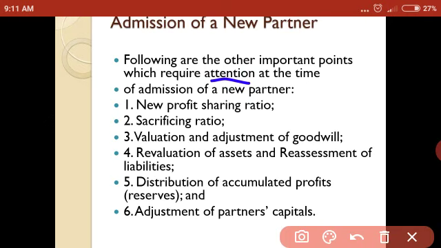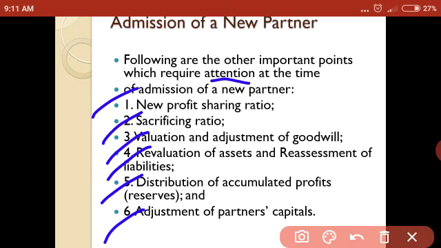First, new profit sharing ratio, sacrifice ratio, valuation of goodwill, revaluation of assets and reassessment of liabilities, distribution of accumulated profit, that is reserve, and adjustment of old partners' capital. These points have to be considered at the time of solving problems on admission of a new partner.